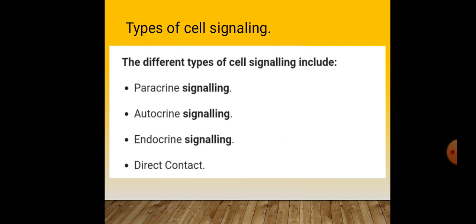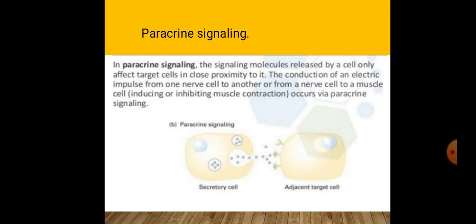Types of cell signaling. There are various different types of cell signaling. First, paracrine signaling. Second, autocrine signaling. Third, endocrine signaling. Fourth, direct contact signaling. Paracrine signaling: the signaling molecule released by a cell only affects target cells in close proximity to it. The conduction of an electric impulse from one nerve cell to another nerve cell, or from a nerve cell to a muscle cell, inducing or inhibiting muscle contraction, occurs via paracrine signaling.